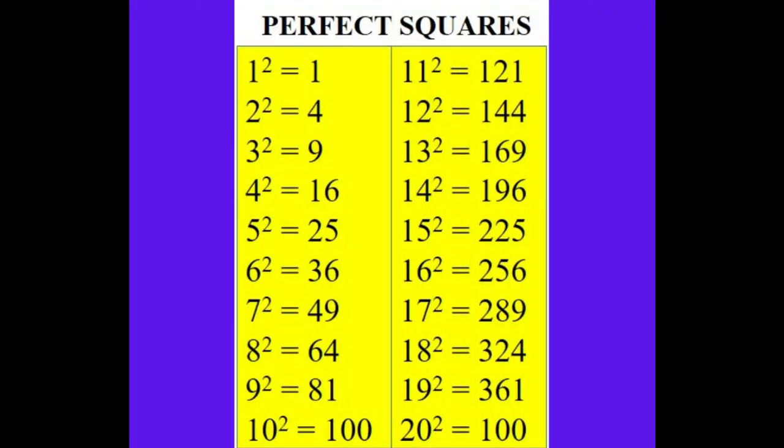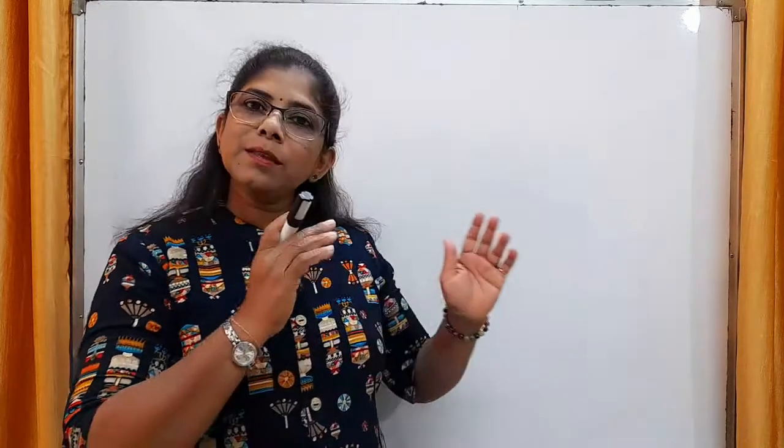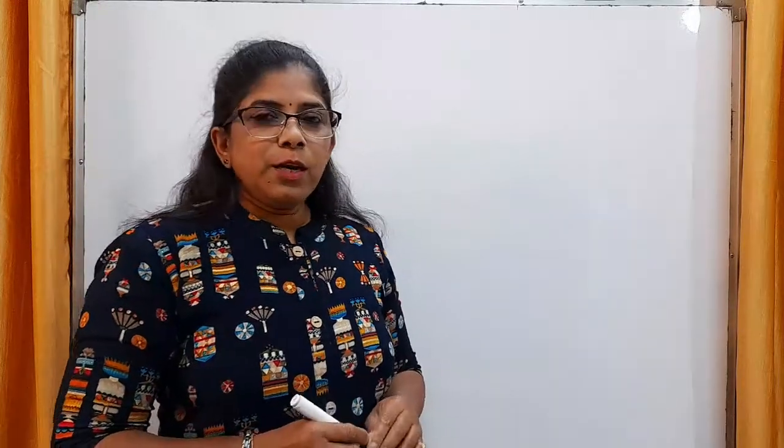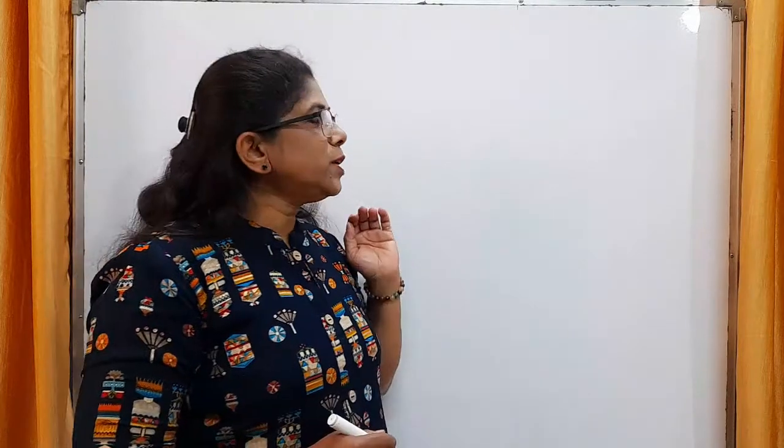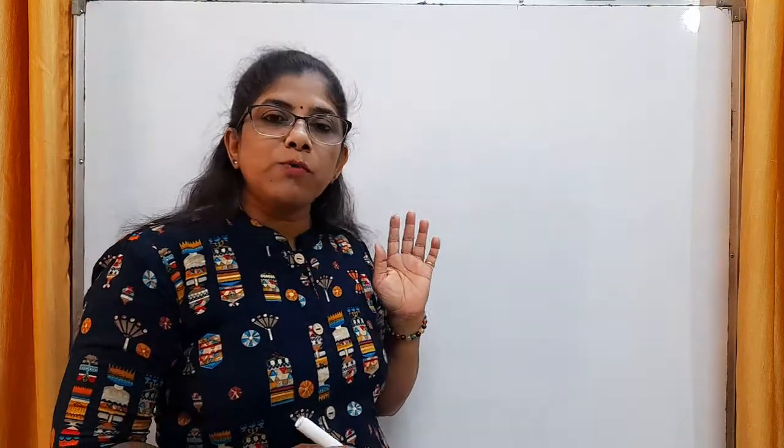11 square is 121, square of 12 is 144, 13 square is 169, 14 square is 196, square of 15 is 225, 16 square is 256, 17 square is 289, 18 square is 324, 19 square is 361, 20 square is 400. Squares up to 20 are enough to explain the next amazing facts. Now just check the units place of these perfect squares.